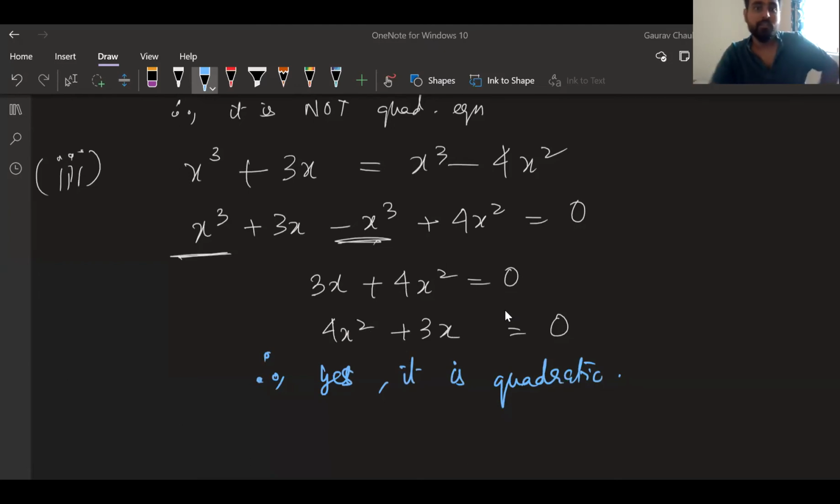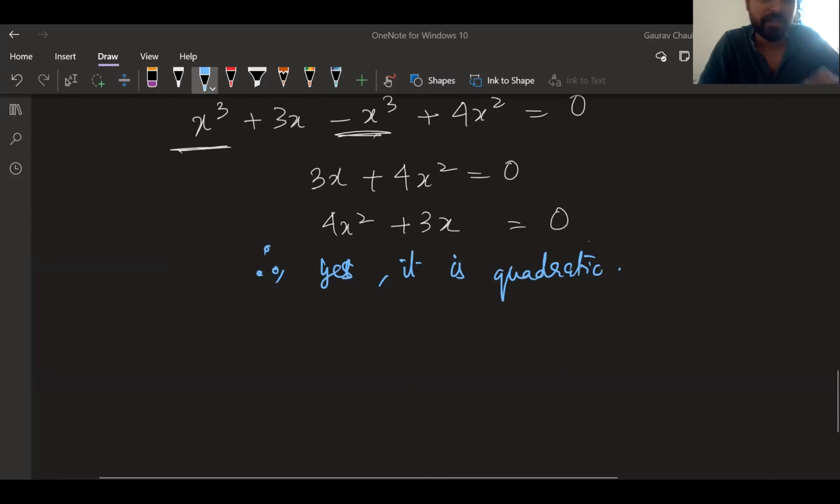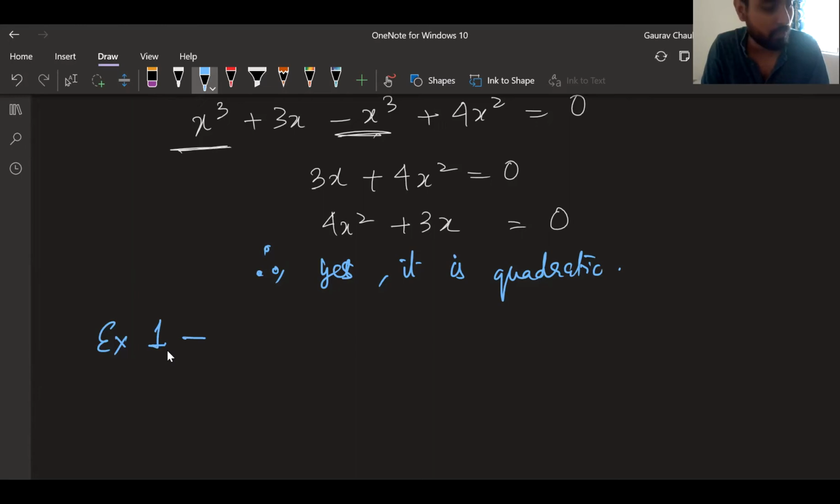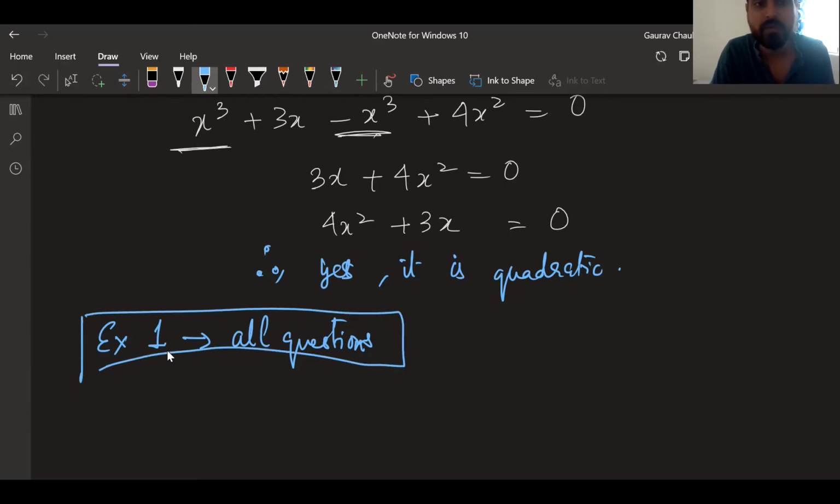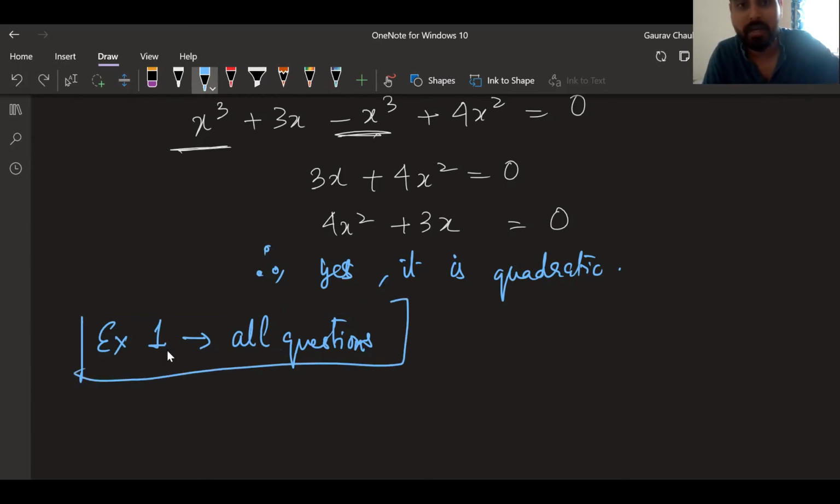We are all good? So that's all, guys. We're going to have two homeworks. I've informed Shilpa ma'am to start at 12:10, so you'll get a 10-minute break. The first homework is exercise 1 of the chapter quadratic equations, all questions. This has one question of the type word problems, but word problems you don't have to solve. You only have to form the quadratic equation and stop. I hope you're good with that.